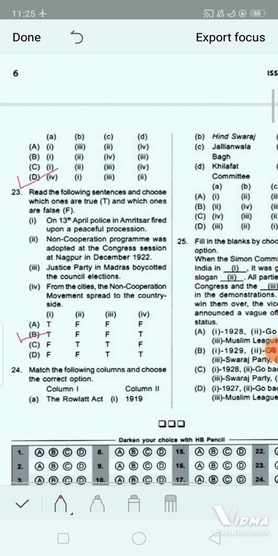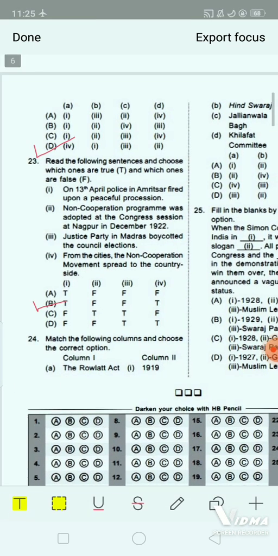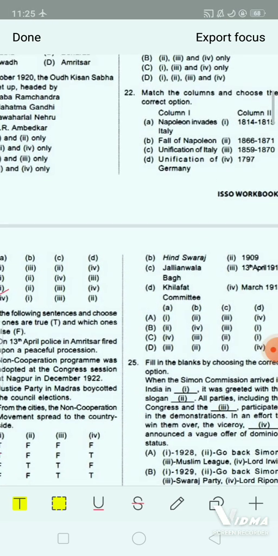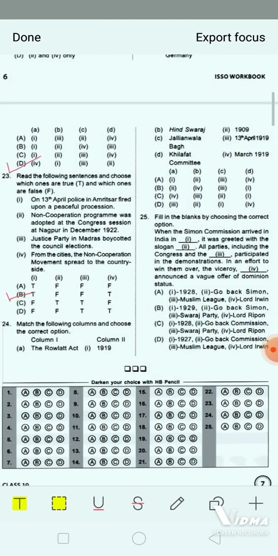Next question, which is also match the column type and you have to choose the correct one. Okay. So let's see. You have to match the column and choose the correct option. Column 1 is given: Rowlatt Act number 1, number 2 Hind Swaraj, number 3 Jallianwala Bagh, and number 4 is Khilafat Committee. Whereas in column 2, it's given 1919, number 1. Number 2, 1909. Number 3, 13th April 1919. And number 4, March 1919.